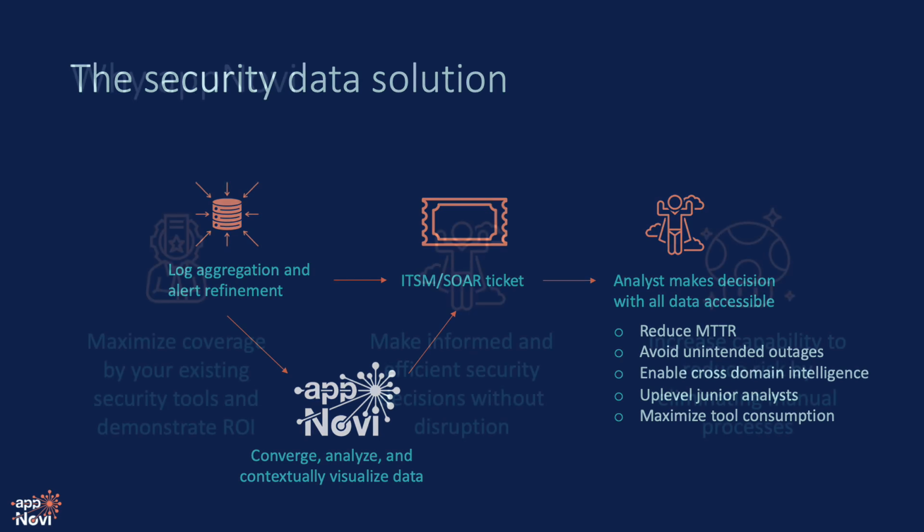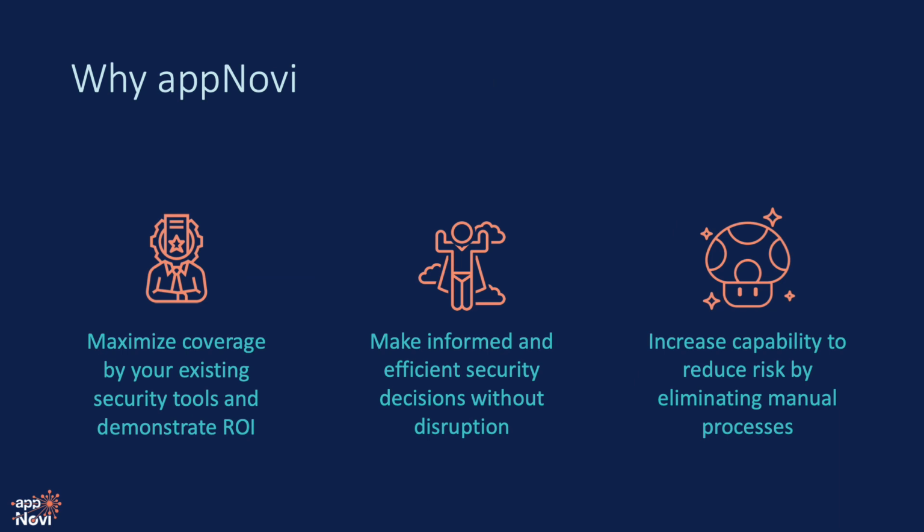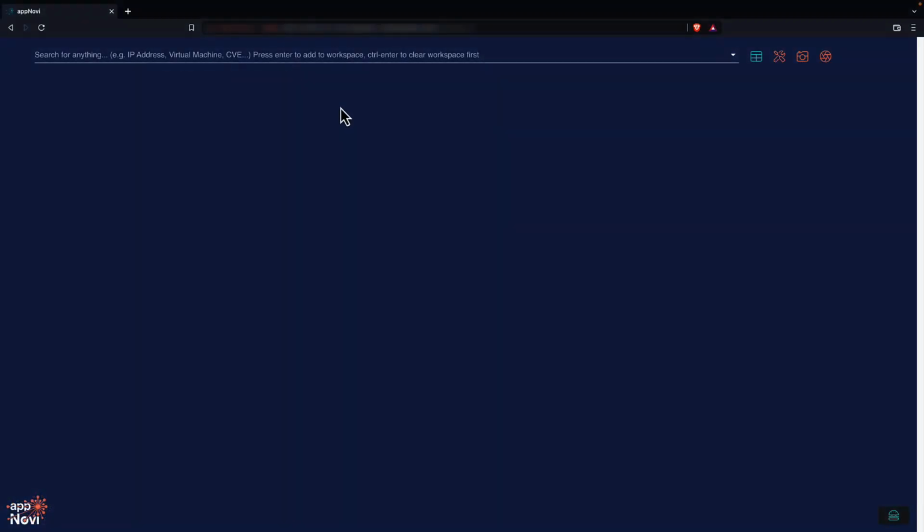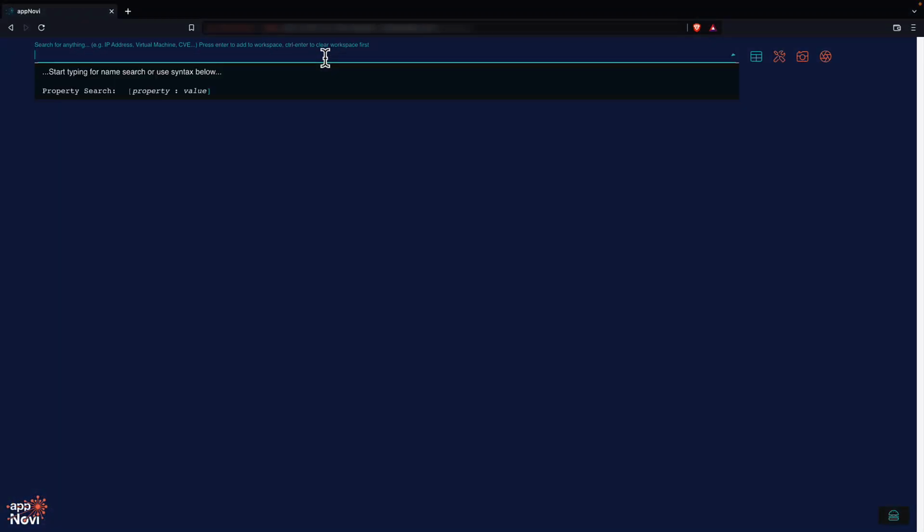First, let's understand appNovi. appNovi is a cybersecurity mesh architecture platform that enables efficient security data consumption and sharing of information across stakeholders to come to informed and non-disruptive security decisions. There are no proprietary query languages. We can simply search for things of interest.